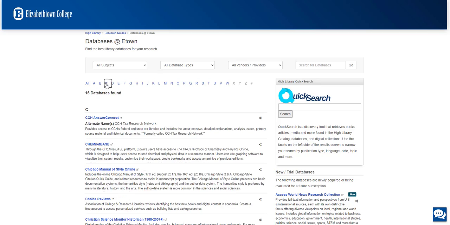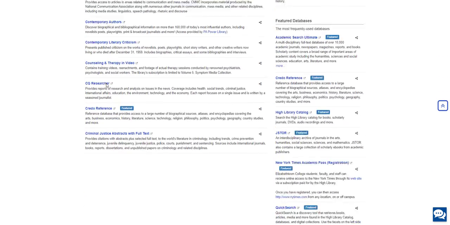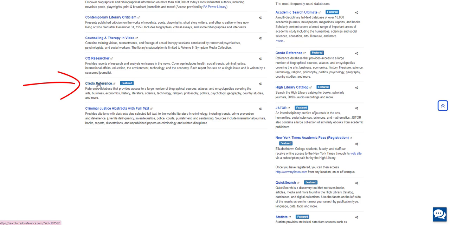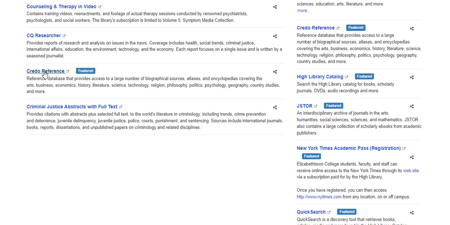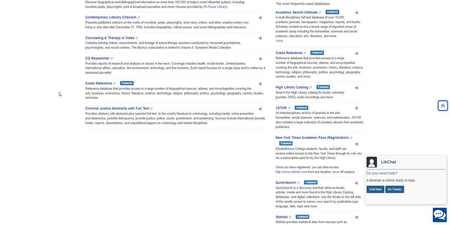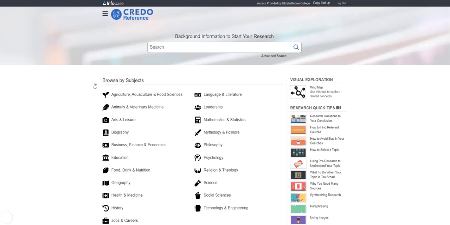I'm going to go to the C's, and I will find Credo down here. Credo is an interdisciplinary reference resource database, and some of our literary databases also contain reference articles that would be useful when researching literature. For this example, I'll use Credo, but you could use any reference resource you like for this process.